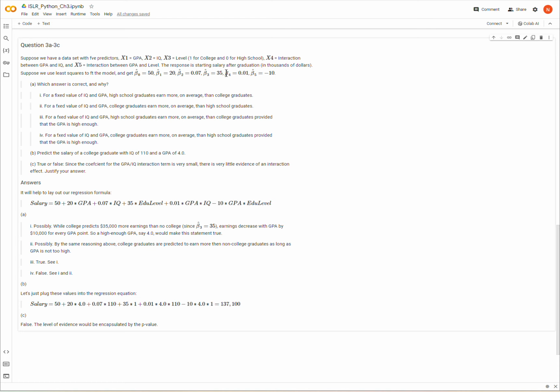So this might be a small value, although small is a relative term, especially if we're thinking about IQ. With 100 IQ points, you multiply something by 100 and it maybe starts to become important. Then you multiply that by 2, 3, or 4 for GPA, and it might become a very big number. But even that misses the point. The size of the estimate is not indicative of the strength of the evidence. The strength of the evidence would be encapsulated in the p-value for that beta coefficient, not in the size of the beta coefficient, and we're not given the p-values. So C here is false.